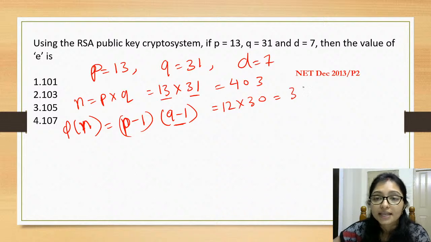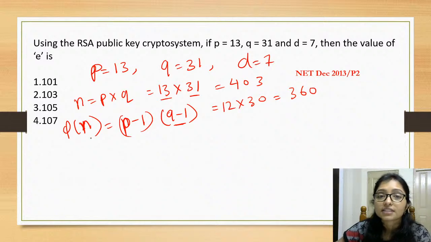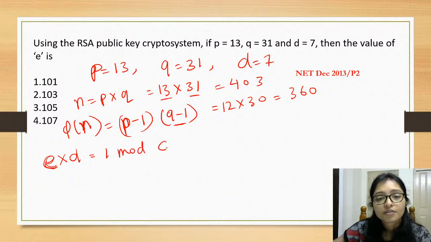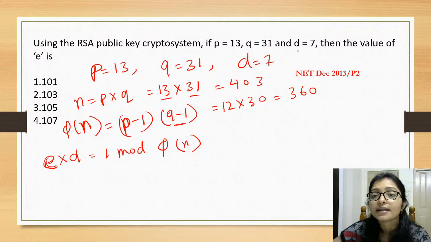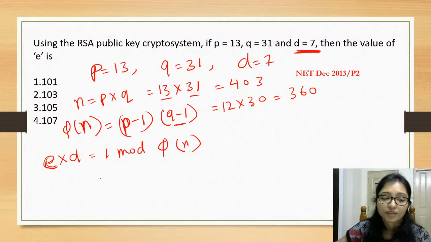So phi N is coming 360. After that, what do you have to do? What was the formula? E into D equals 1 mod phi N.